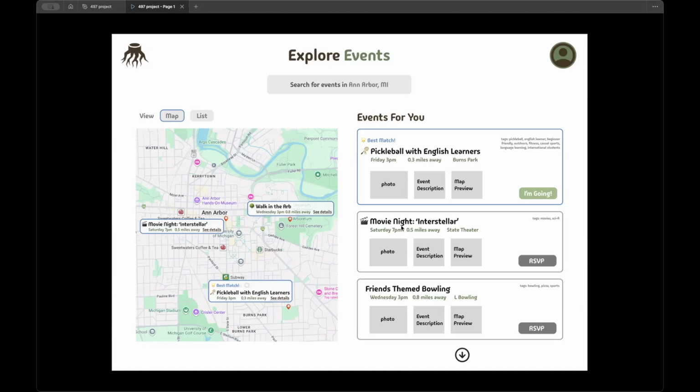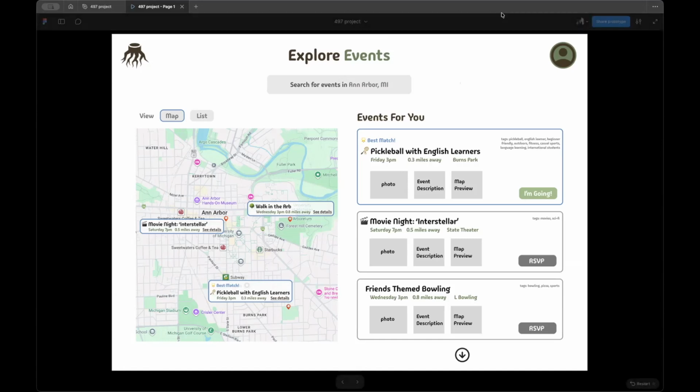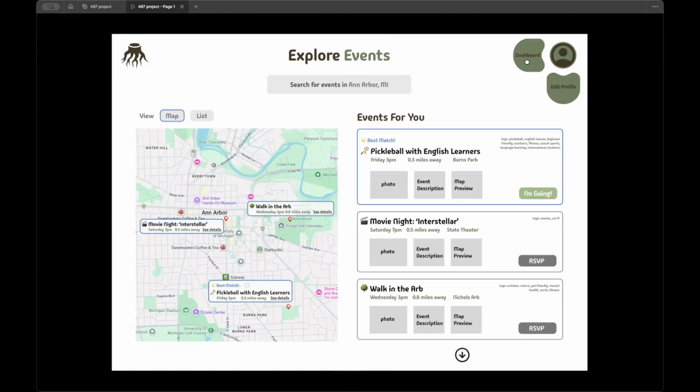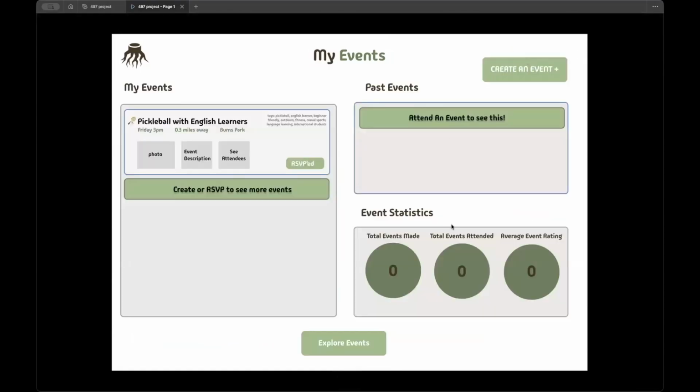Now that I'm done and I have an event, let's say I want to check out just an area where all this may be. This is where our dashboard lives. As you can see, the dashboard really contains your events. This can include creating events and attending events. Because our user has never attended an event before, we don't have any statistics, which makes this kind of fun. But maybe this makes them eager to continue to go to events, create events, and go from there. So as we can see, we have RSVP. Maybe see the attendees. And we can also un-RSVP if we can't make the event.